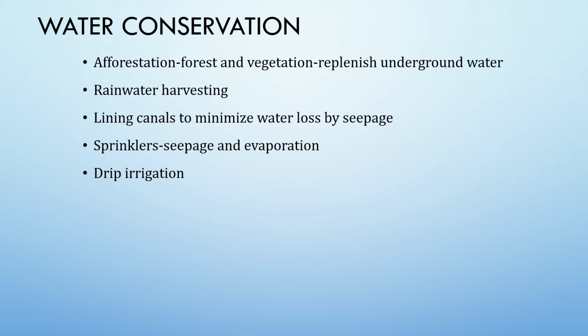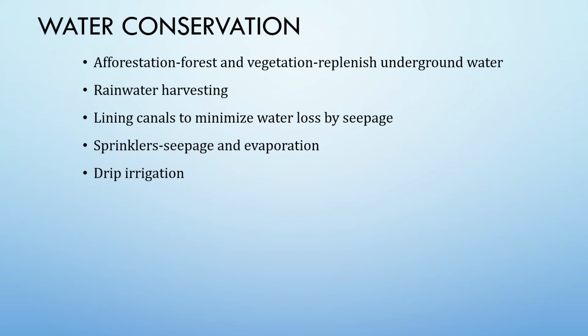The last one is how we can conserve water, that is, water conservation. Forest and other vegetation covers slow the surface runoff and replenish underground water. Water harvesting is another method to save surface runoff. Water is used for irrigating fields. The canals should be properly lined to minimize losses of water or sewage.